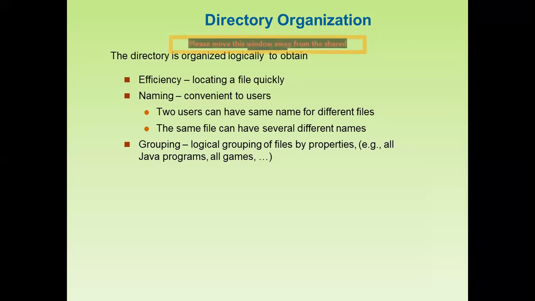The same file can have several different names, but not under a single directory, under different directories, because there must be some path. If you are going to search a particular file or folder, the path name must be different, and these all exist under different directories.